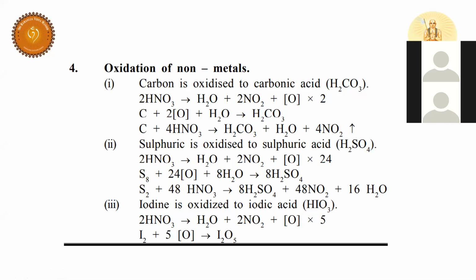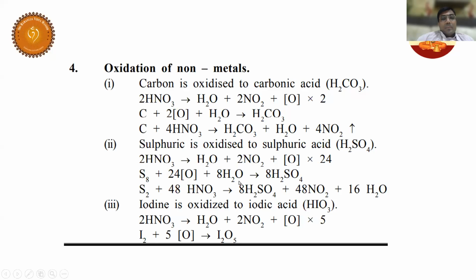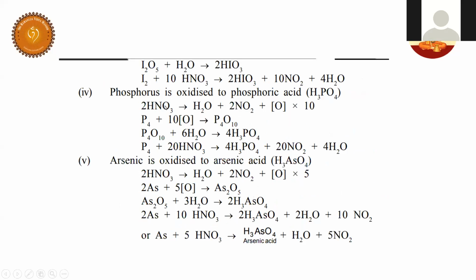Yes, sir. So could you tell me what is periodic acid? HIO4 is called periodic acid. HIO3 is called iodic acid. Well, so have a look here. Similarly, iodine also will be converted into iodic acid.